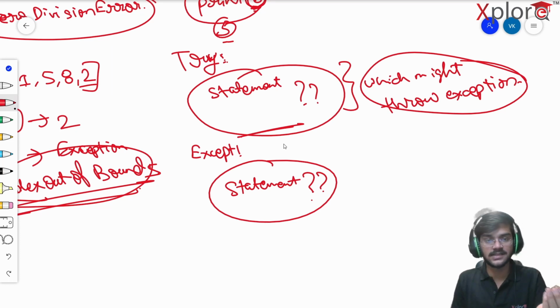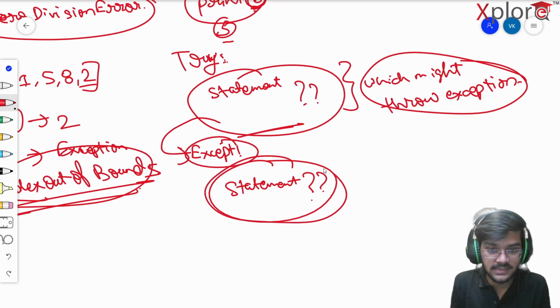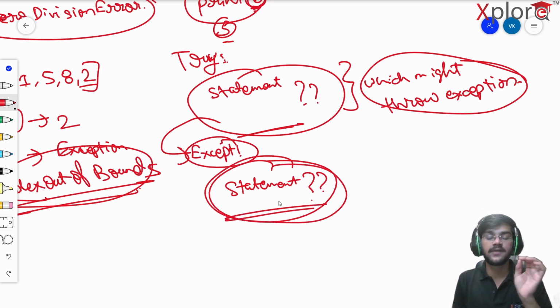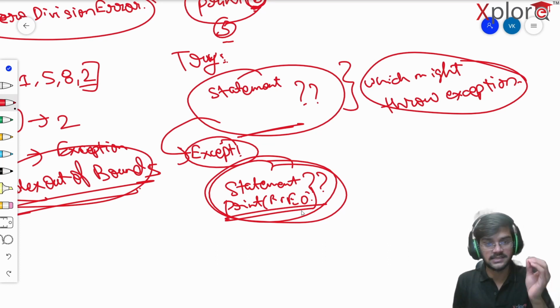Okay, if it throws an exception, good. If it's not throwing an exception, that's also good. If it's throwing an exception, the control statement will come to the except block, and whatever the statement is here, it will execute it perfectly. So up here, suppose I simply write print "exception occurred". That's going to be it.